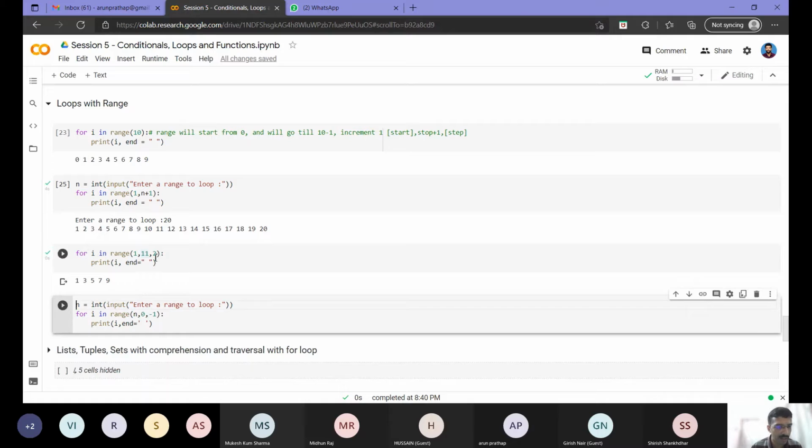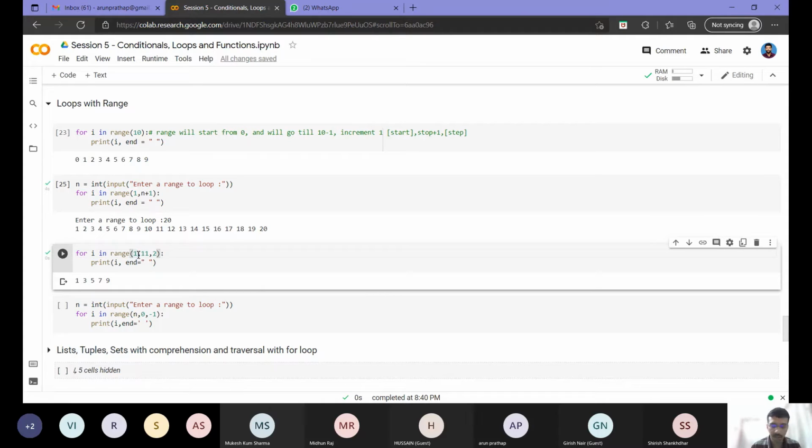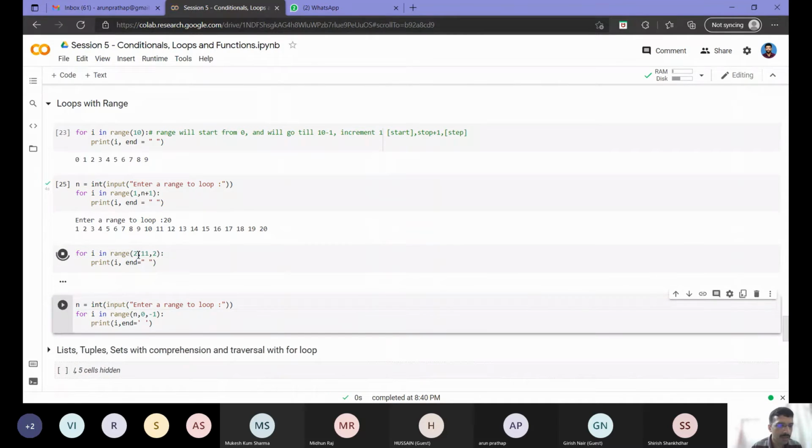Now similarly, if I want even numbers, I should start at either 0 or 2, right? So if I print the even numbers, it will give me 2, 4, 6, 8, 10.